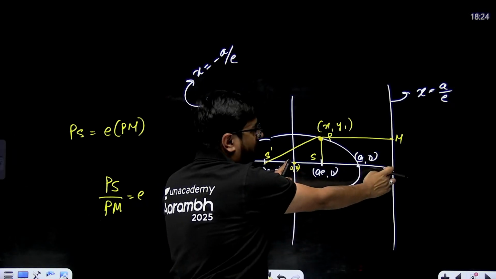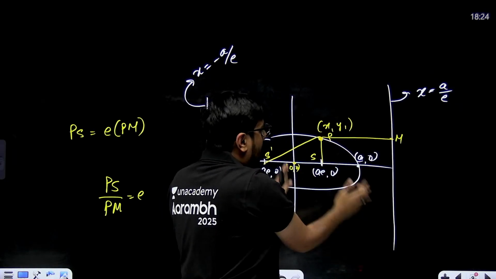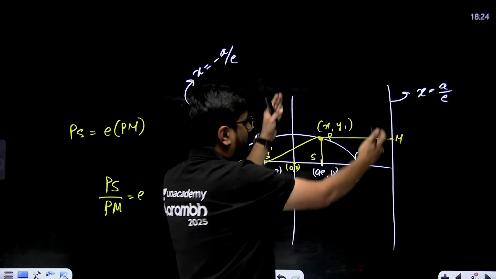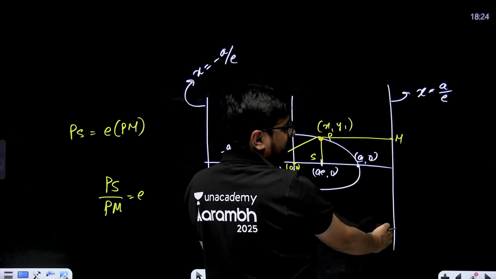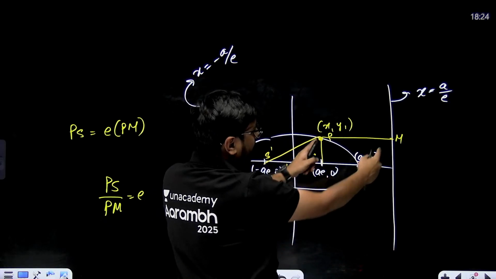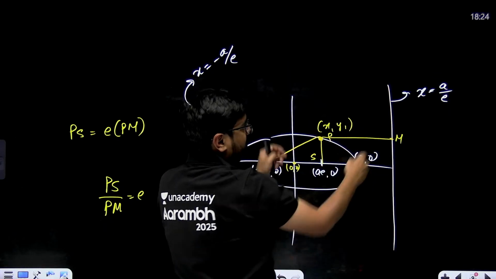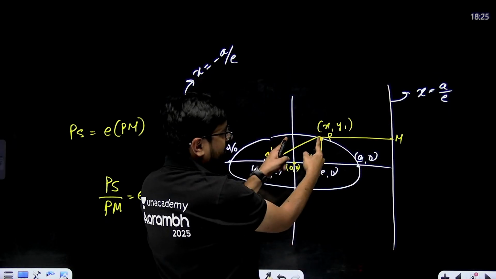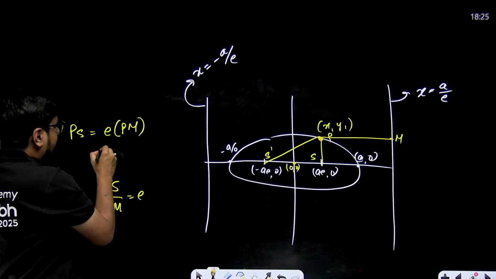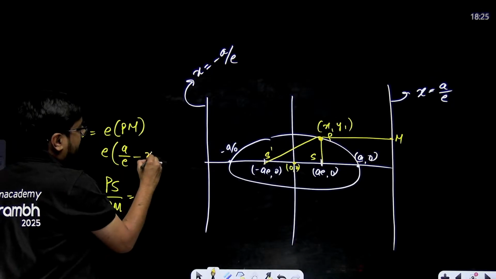From here to here the distance is a by e, so a by e minus x1 gives PM. This distance minus this distance. So PS will be e times (a by e minus x1).